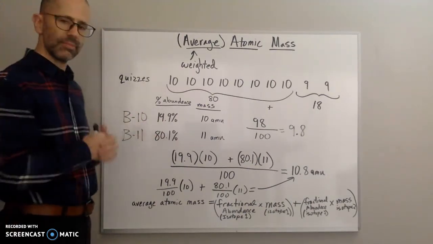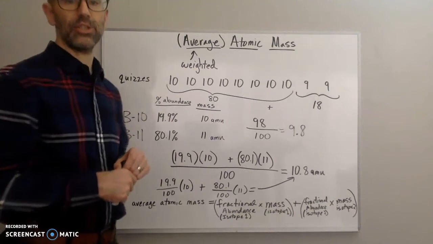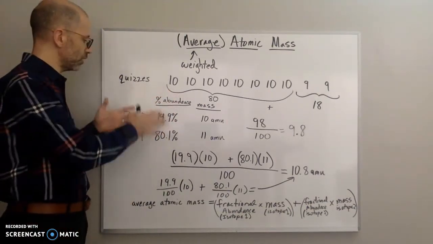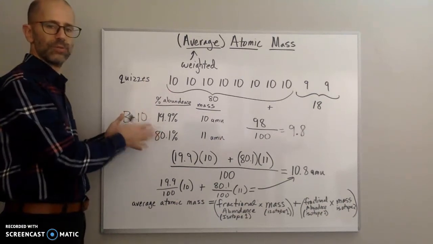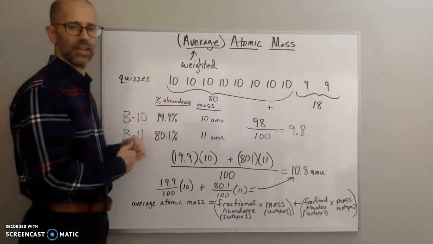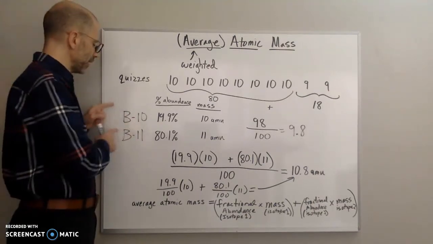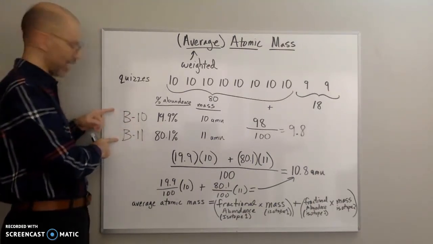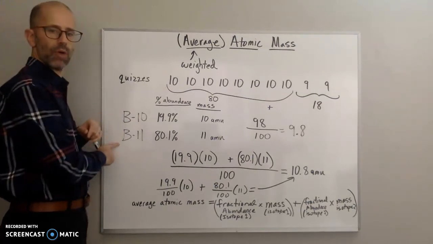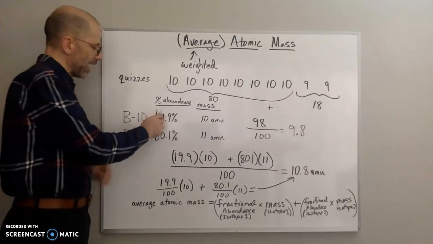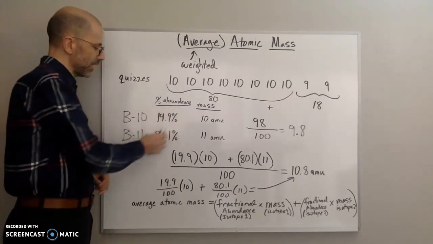So how does this translate into the isotopes and finding the atomic mass, the weighted atomic mass? Well, if we have our two isotopes here, I have boron 10 and boron 11. And for each of these, I have the percent abundance in nature.